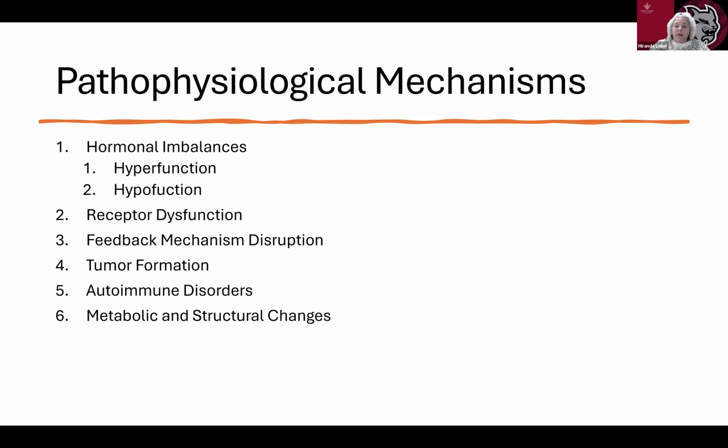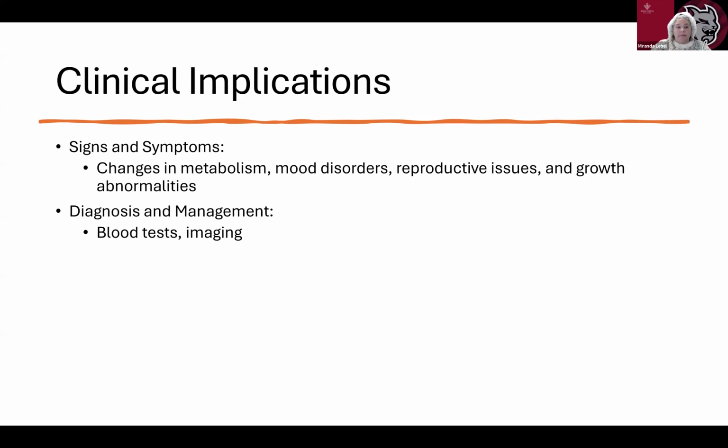Then we have metabolic and structural changes. So conditions such as obesity can lead to metabolic syndrome, causing altered hormone levels. An example of this would be increased insulin resistance. And structural changes such as adrenal hyperplasia can also impair normal hormone production.